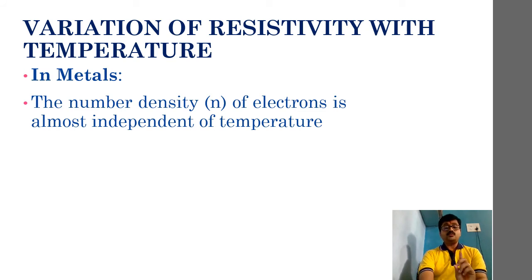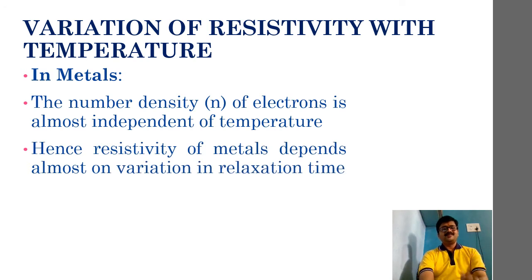Then the only physical quantity left here is relaxation time. Thus resistivity in case of metallic conductors will vary due to variation in relaxation time. Hence resistivity of metals depends upon variation in relaxation time.